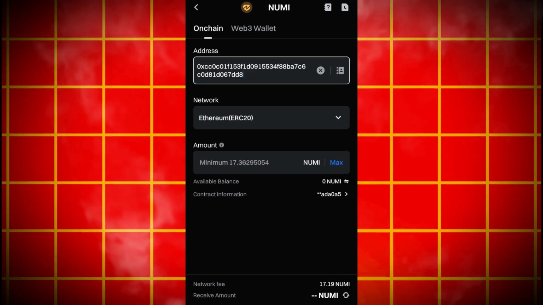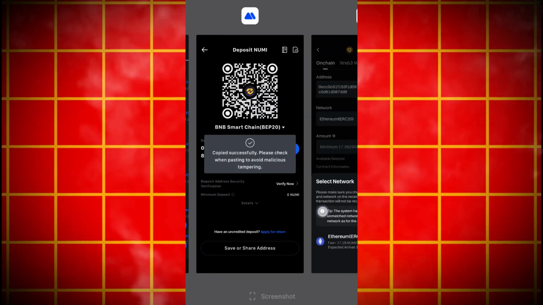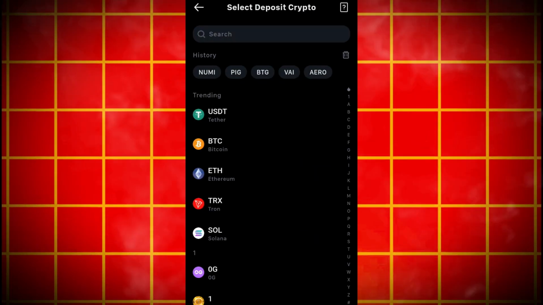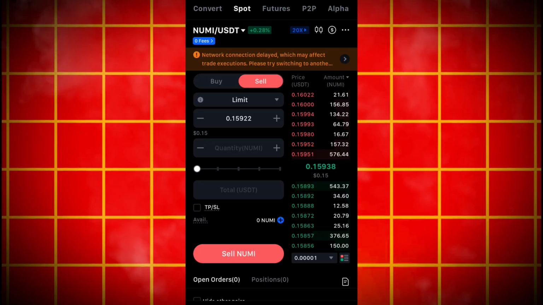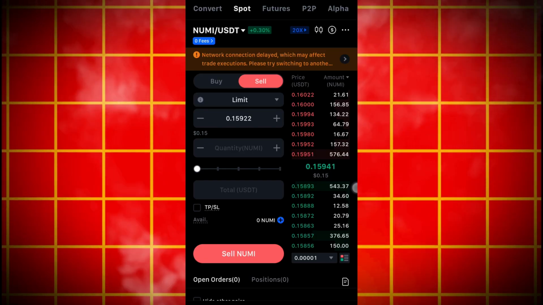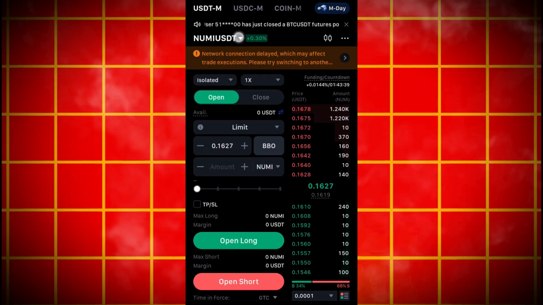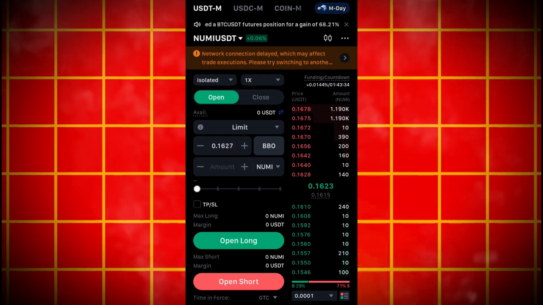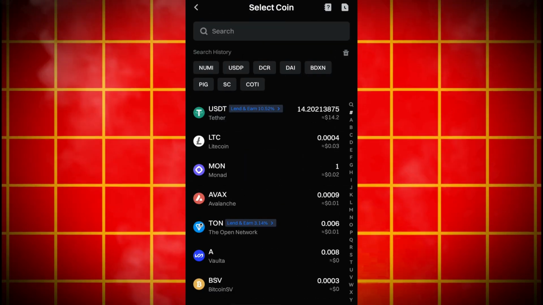But initially, if this doesn't work or the network will not comply with the network on the other cryptocurrency exchange, all we have to do is turn everything upside down and be trading futures trading and spot trading. So on this MEXC, where this token is selling at this price, go to futures trading. Just search for the cryptocurrency like this, and then fund your account on your MEXC, and go straight to your gate.io where this cryptocurrency is selling at a very low price.